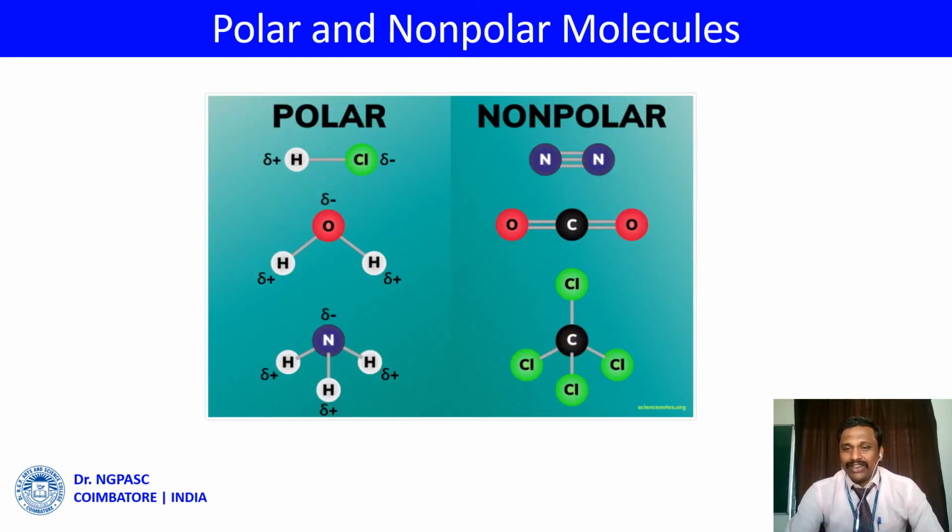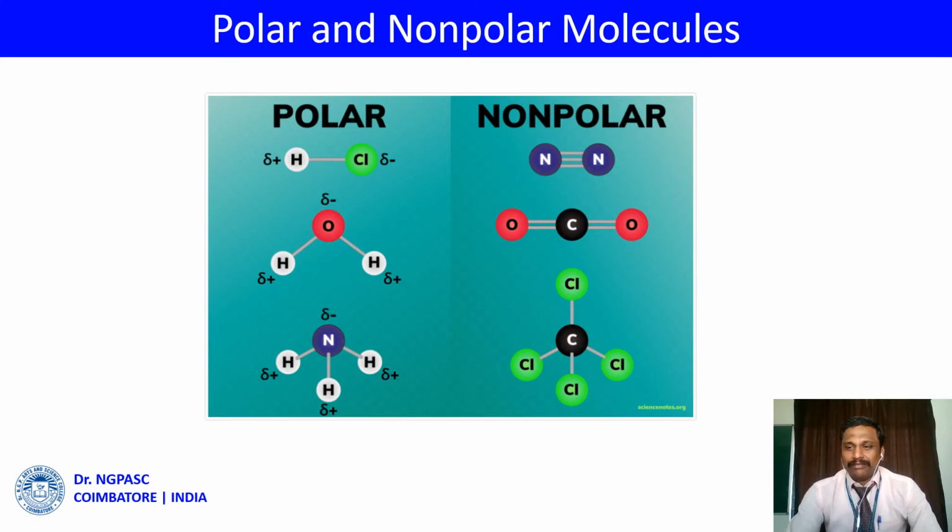In this slide, we are going to discuss what polar and non-polar molecules are. The polar molecules have a permanent dipole moment even in the absence of an electric field. For example, H2O, HCl, CO, NH3, ammonia.